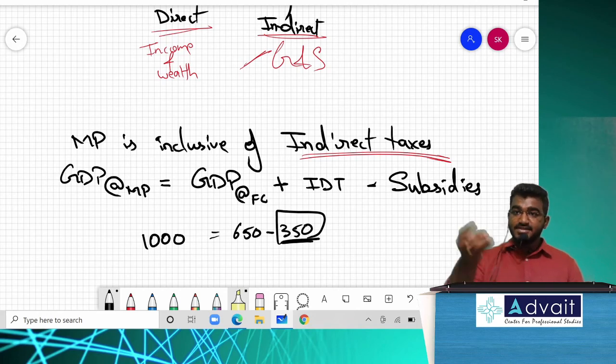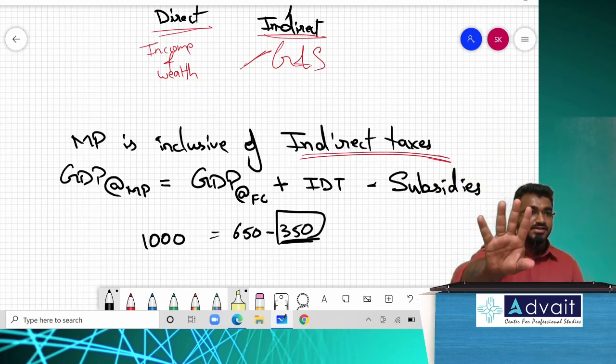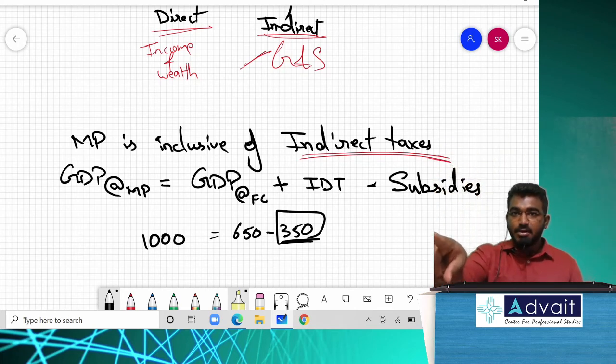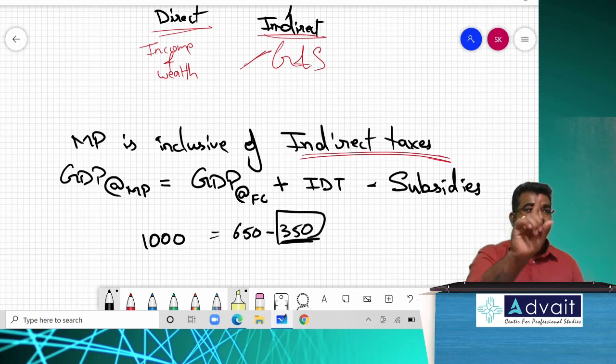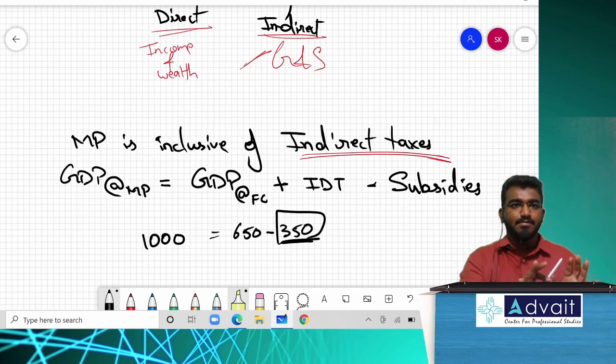So if there is any subsidy element, obviously we as citizens and customers in a market don't pay that subsidy money, because the government will pay the manufacturer. So I am not including that subsidy money in my market price. So what does market price include? Market price only includes indirect taxes. Simple, common sense. When I am purchasing any product in a market, it is MRP. MRP includes all taxes. So indirect taxes are included in a market price.